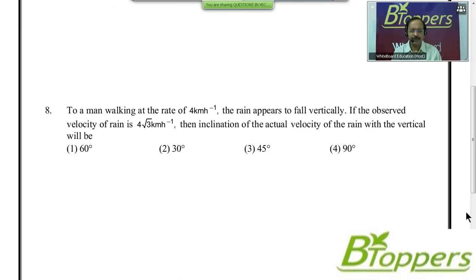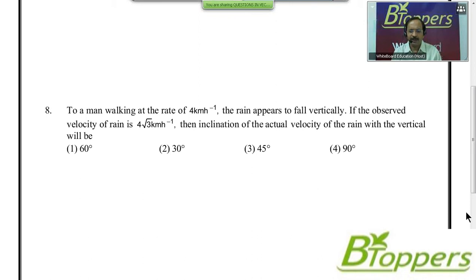Next, see question number 8. To a man walking at the rate of 4 km per hour, the rain appears to fall vertically. The observed velocity of the rain is 4 root 3 km per hour. The inclination of the actual velocity of the rain with the vertical will be.